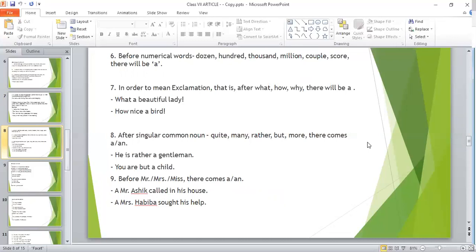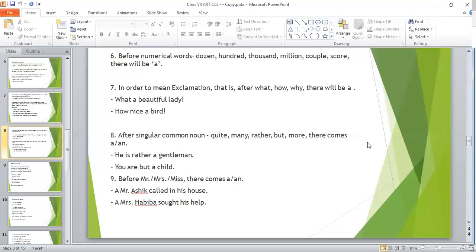Next, rule number 8. After singular common noun, quite, many, rather, but, more, there comes a or an. You can say, he is rather a gentleman, or you are but a child. Here, but means only. That can be, you are only a child.